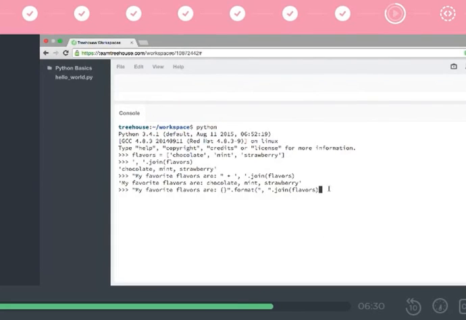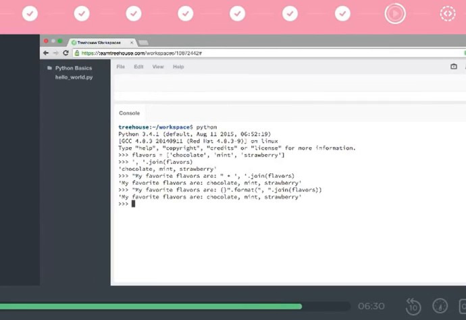So this parenthesis is closing for join, and then one more to close for format, and we've got "my favorite flavors are chocolate, mint, strawberry." We did a function call inside of a function call. Good job, everyone. That's super common in Python. You're going to find yourself doing this a lot, but it's always really cool the first few times you do it. Using join does have one pretty common gotcha.